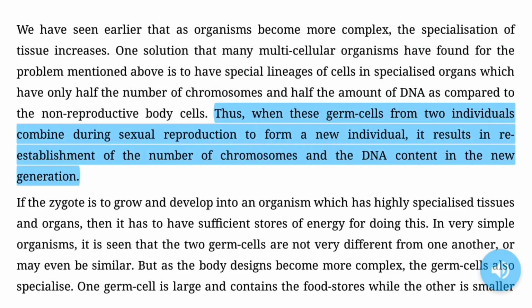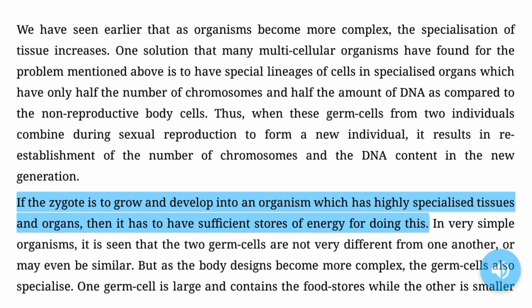Thus, when these germ cells from two individuals combine during sexual reproduction to form a new individual, it results in re-establishment of the number of chromosomes and the DNA content in the new generation. If the zygote is to grow and develop into an organism, which has highly specialized tissues and organs, then it has to have sufficient stores of energy for doing this.